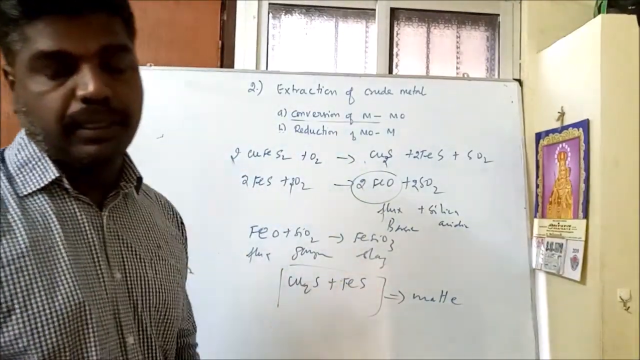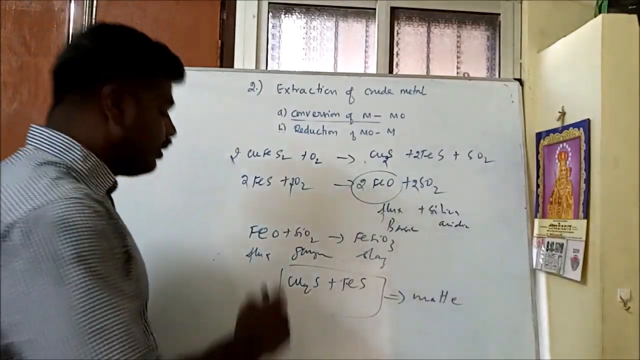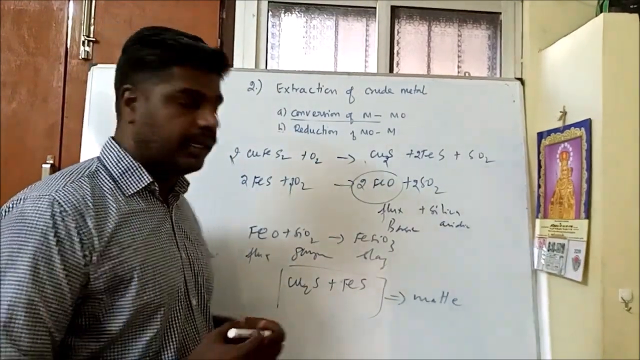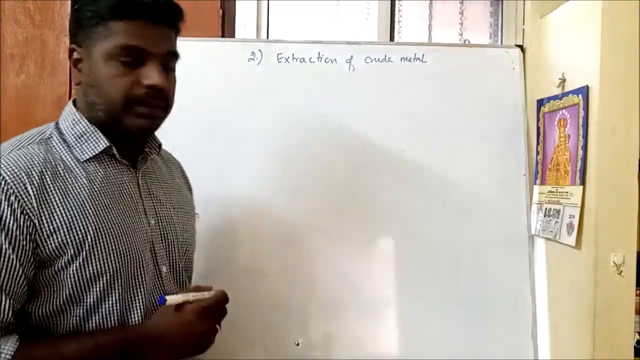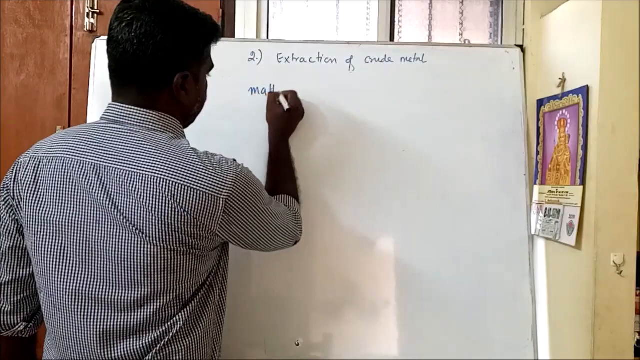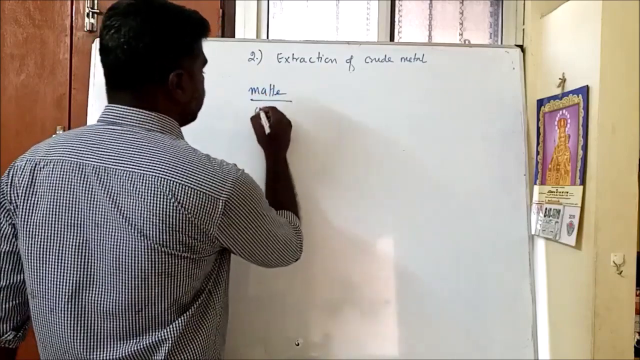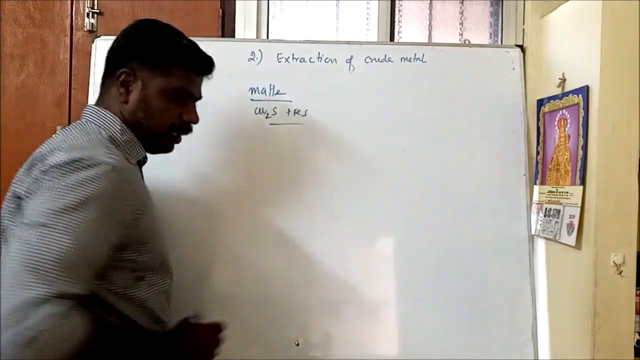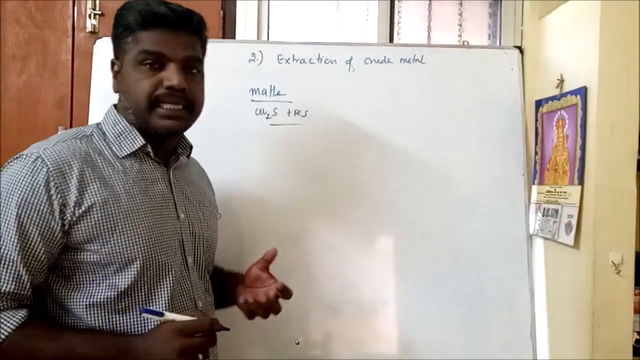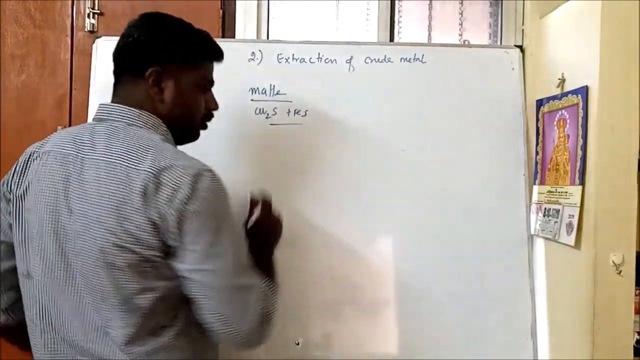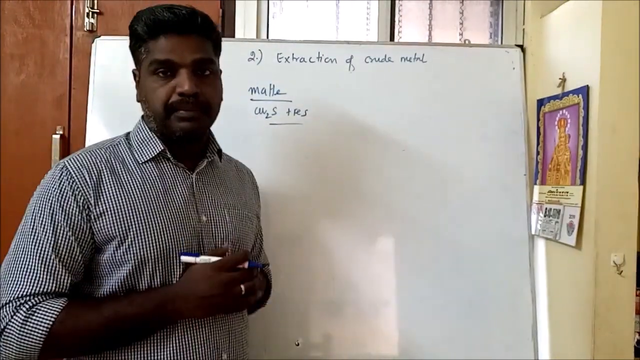We call it what? Matte. Okay. So this matte is transferred into the Bessemer converter, because last class we stopped up to matte. Matte is nothing but copper sulfide plus ferrous sulfide. In this process we are going to extract copper. The matte is transferred into a Bessemer converter.